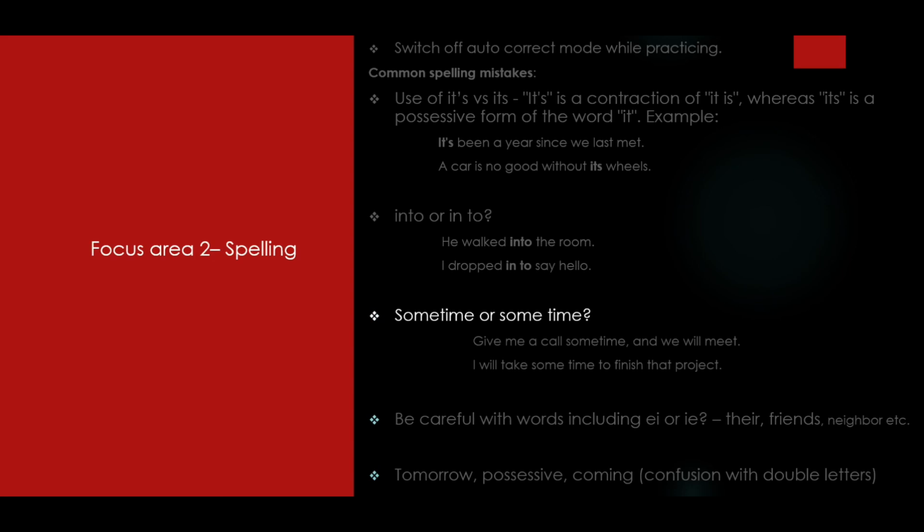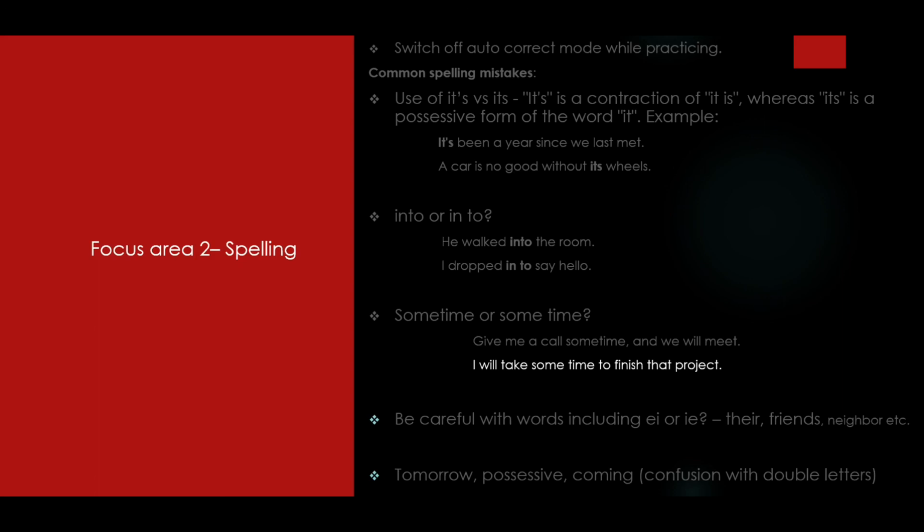The next would be the difference between sometime as one word and some time as two different words. Now, sometime as one word talks about an unspecified period of time. For example, give me a call sometime and we will meet. So here sometime will be used as one word. Whereas some time, when used as two neighboring words, indicates a span of time.